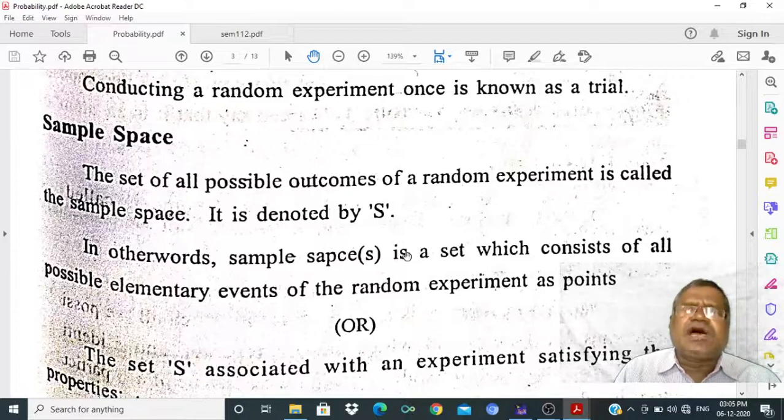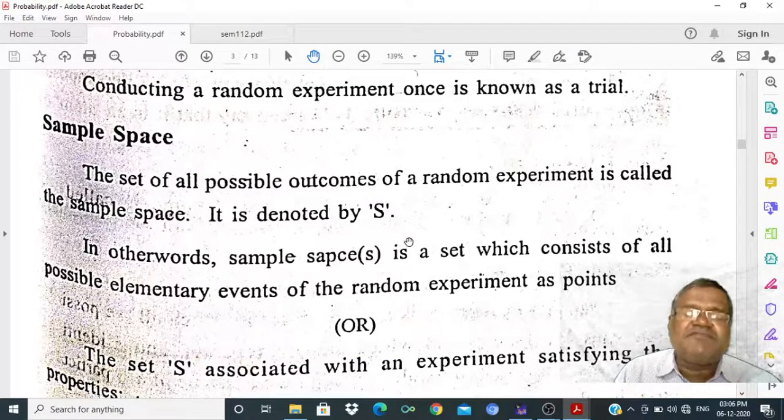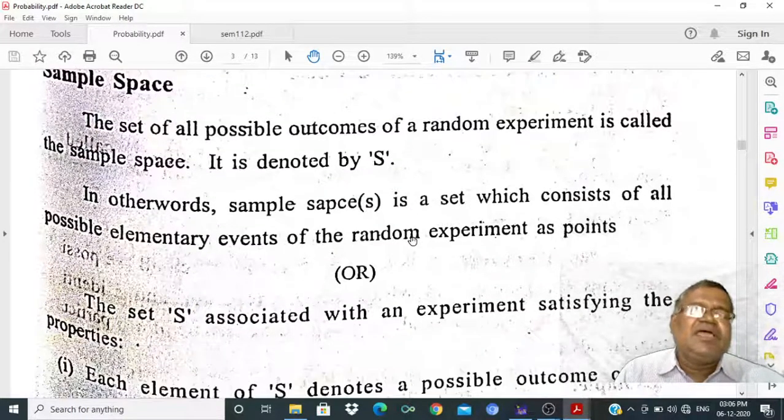If we toss a coin, there are two possibilities, head and tail. That is the sample space of that particular experiment. If we toss two coins, there are four possibilities. Those are the outcomes of that experiment, the sample space.